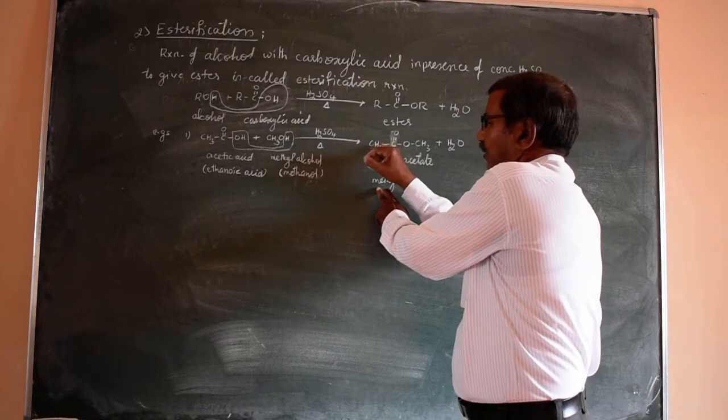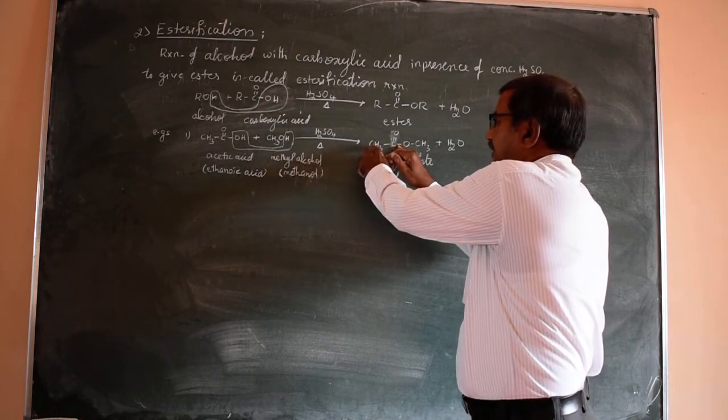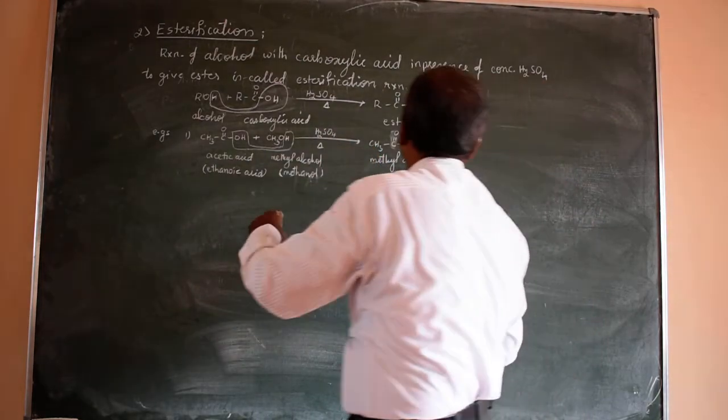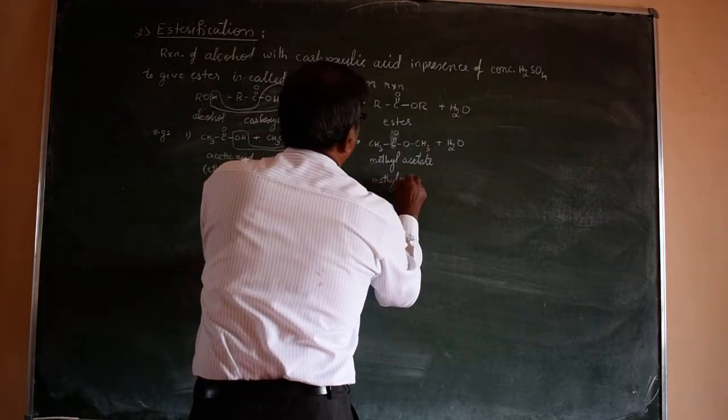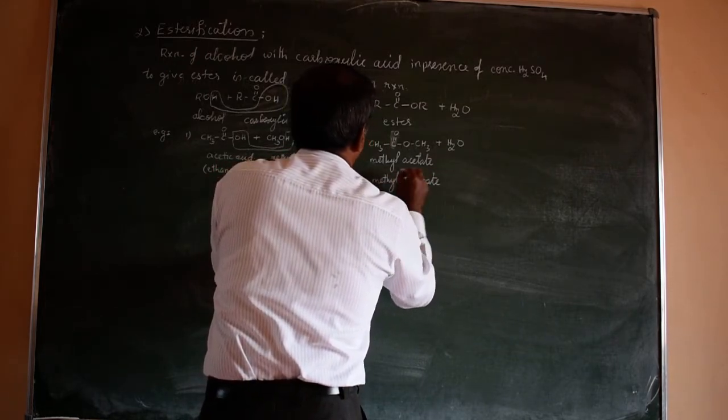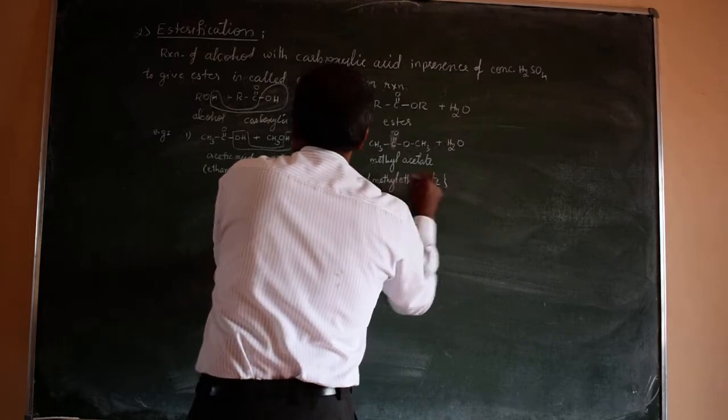How many carbons do we have? 1, 2. So it is ethane, ethanoate. Oate is the suffix. So methyl ethanoate is the IUPAC name.